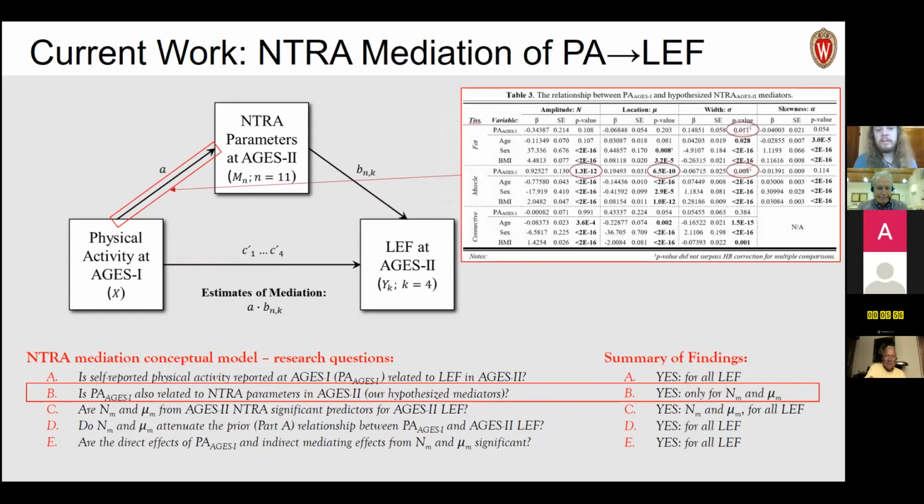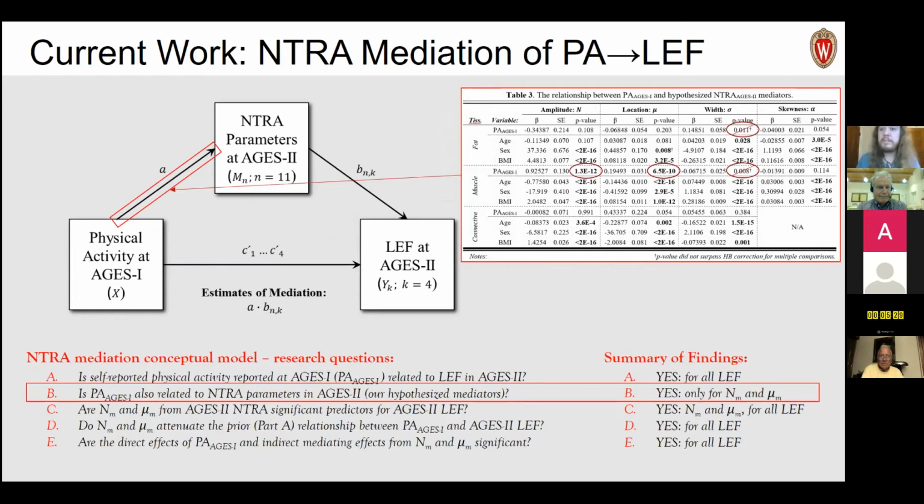Second, we want to see, is our predictor also related to theorized mediators? So in other words, NTRA parameters. And here we correct for multiple comparisons because we have 11 different models. And through Holm-Bonferroni correction, we find that 2 of our NTRA parameters are significant in the relationship with physical activity. And that is namely muscle amplitude and muscle location.